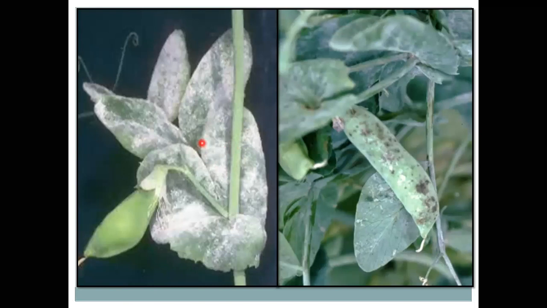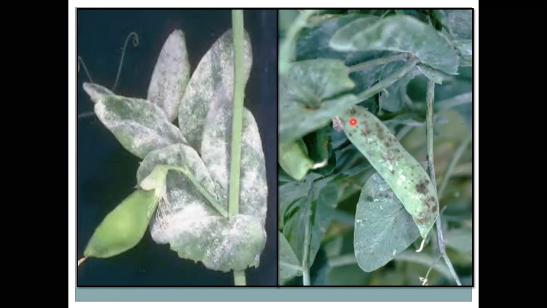At the time of flowering, the whitish powdery growth is seen on the leaf surface, on the pod surface, or on the flower also. Initially just whitish dots or spots are seen on the leaf portion or pod portion or maybe flower portions.